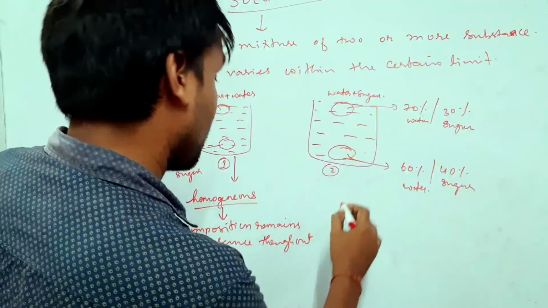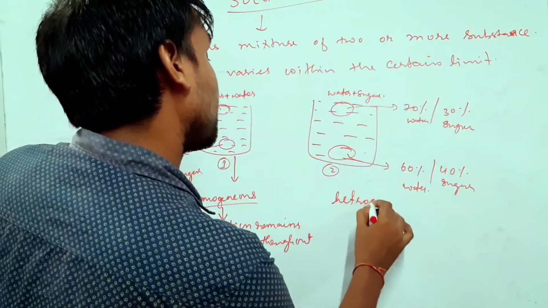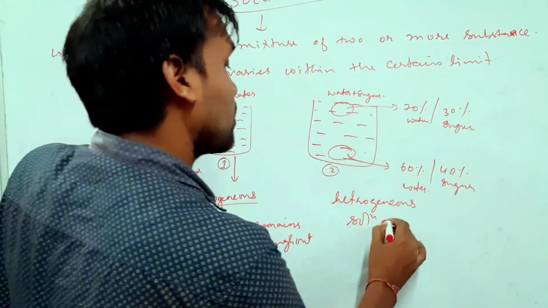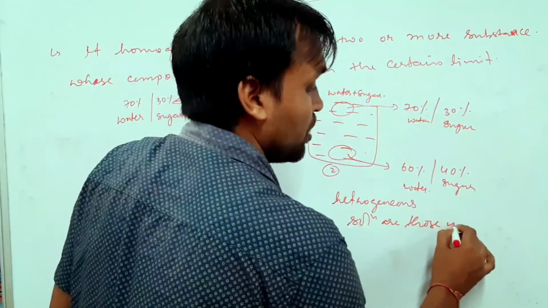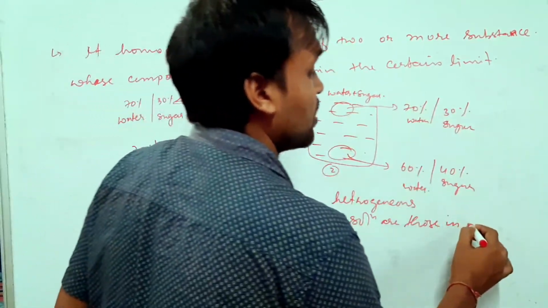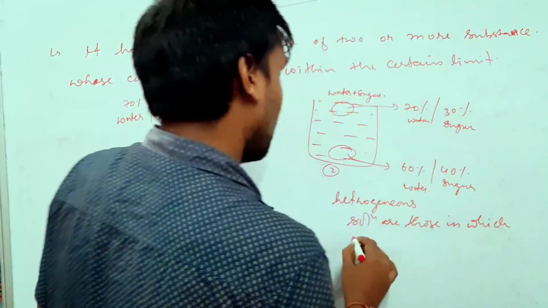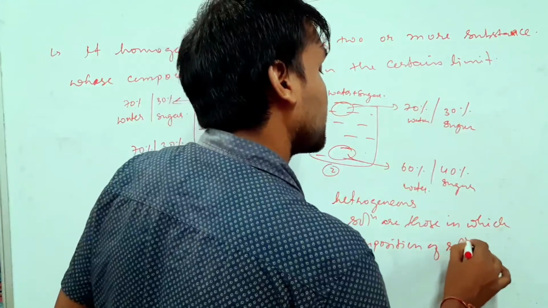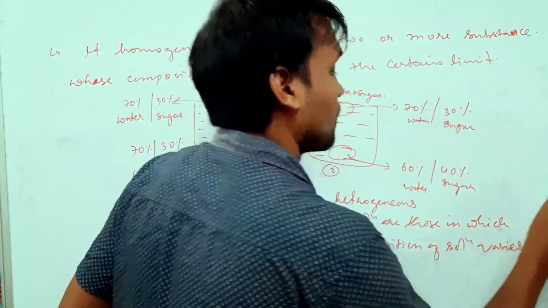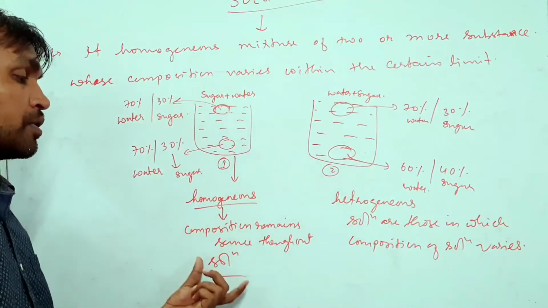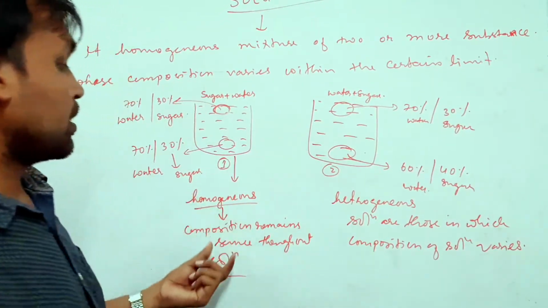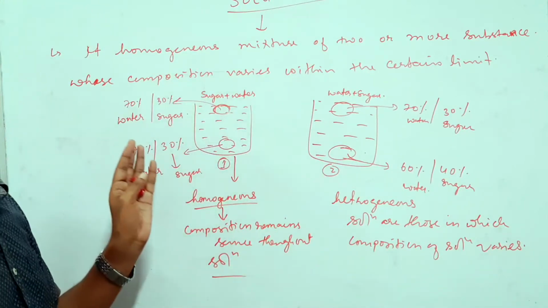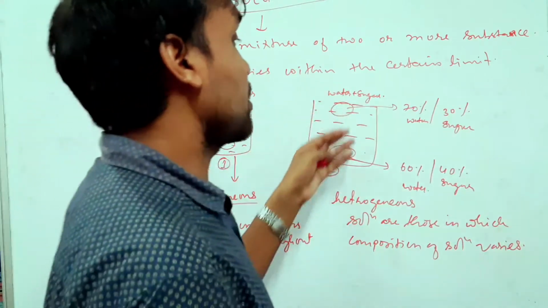So this kind of solution we call heterogeneous. Heterogeneous solutions are those in which the composition of the solution varies. Homogeneous solutions are those in which the composition remains the same throughout the mixture, whereas heterogeneous means the composition changes.